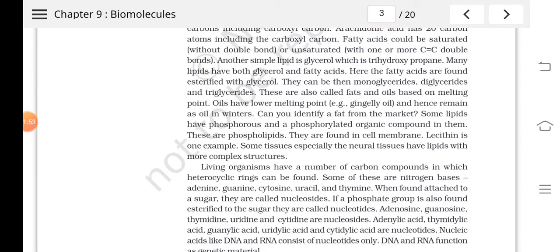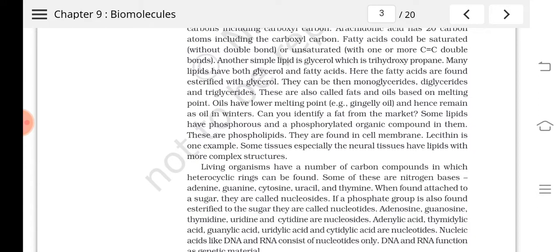Some lipids are having phosphorus, and that kind of lipids are known as phospholipids. We have studied this now. Phospholipids, where have we studied them? In the plasma membrane, isn't it? Plasma membrane is made up of phospholipid bilayer, I told, isn't it?